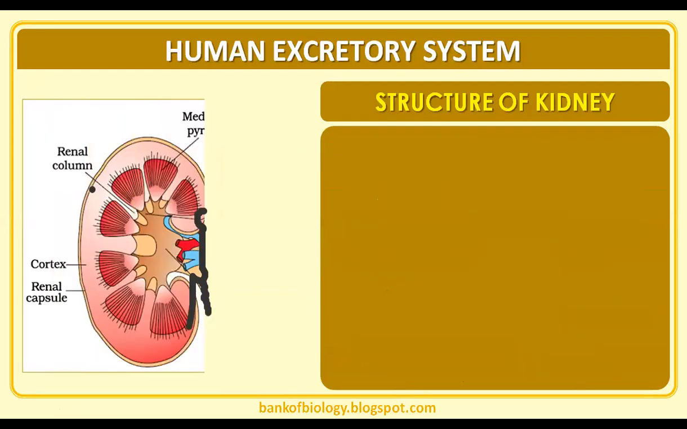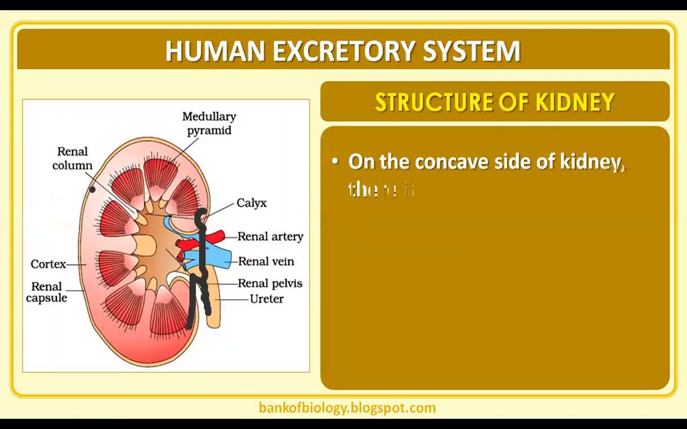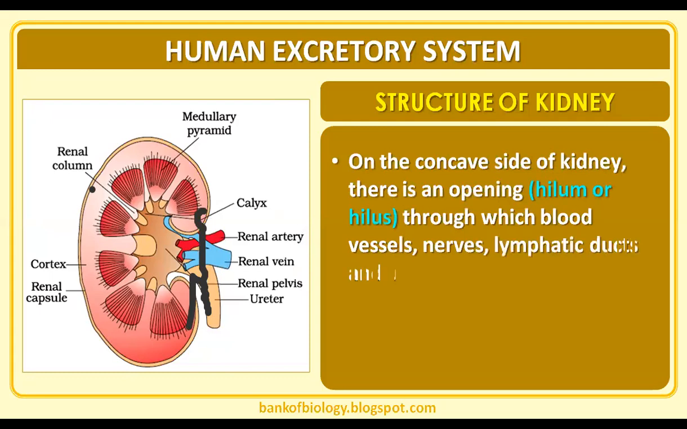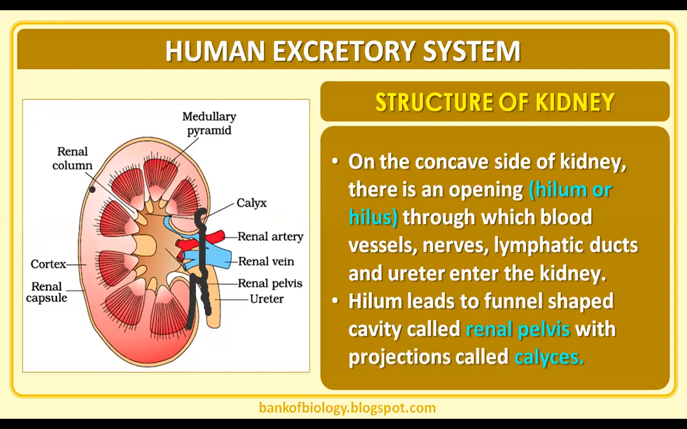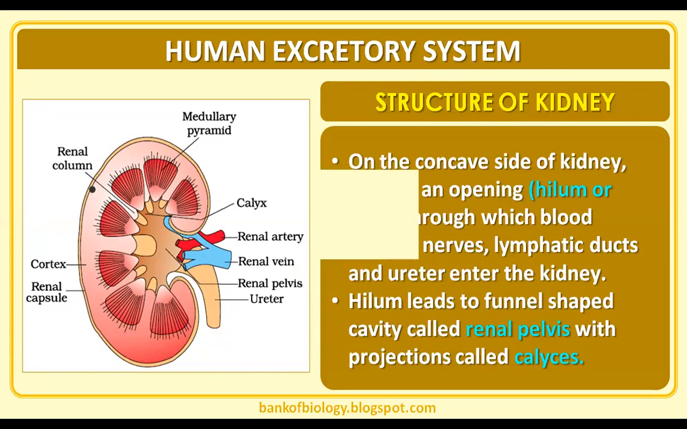On the concave side of the kidney, there is an opening, the hilum or hilus, through which blood vessels, nerves, lymphatic ducts, and the ureter enter the kidney. The hilum leads to a funnel-shaped cavity called the renal pelvis, with projections called calyces.